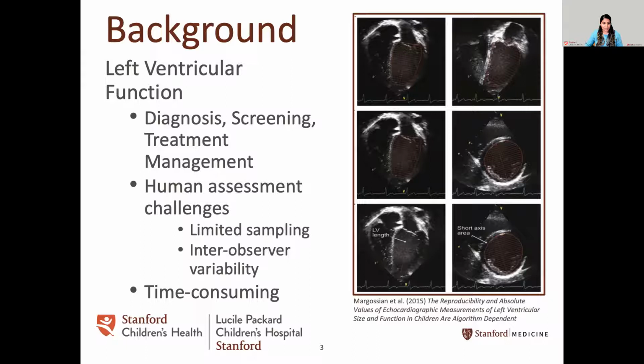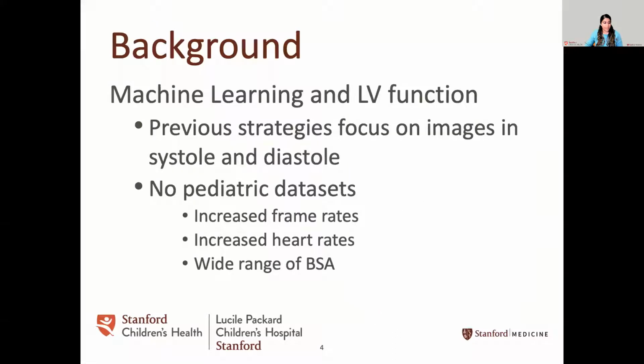The manual segmentation of left ventricular volumes resulting in ejection fraction is time-consuming and is often considered a major source of variability. Previous efforts looking at machine learning and left ventricular function have primarily focused on adult data. In addition, the strategies focus on 2D images in systole and diastole. Pediatric echoes vary significantly from adult echo images for various reasons. There are increased frame rates, increased heart rates, a wide range of body surface area, and a wide range of image quality, and this can impact how machine learning tackles this data.